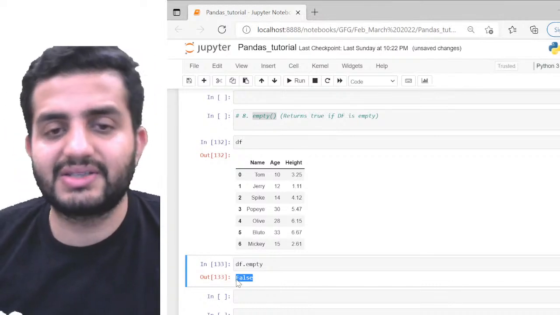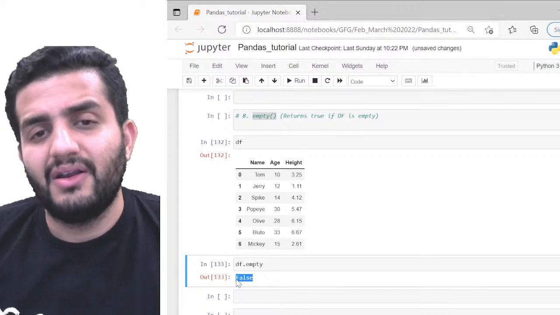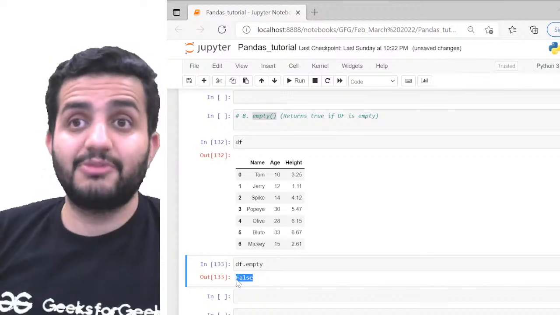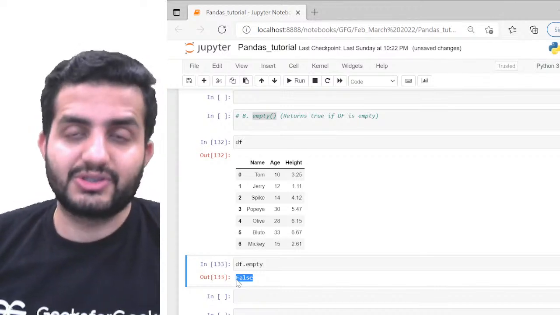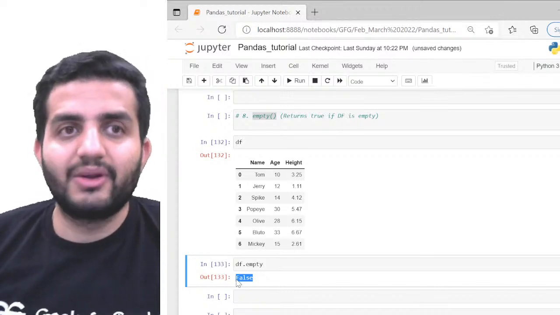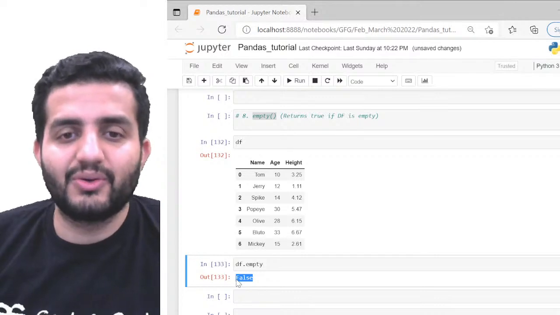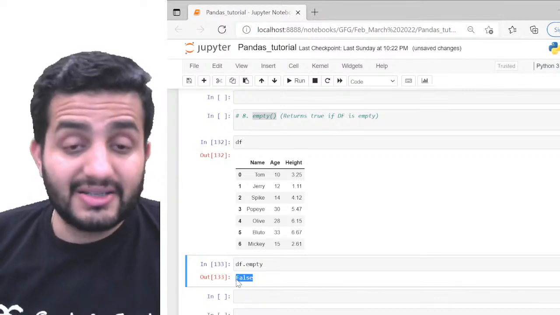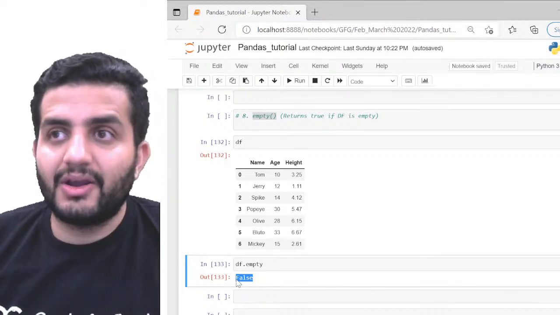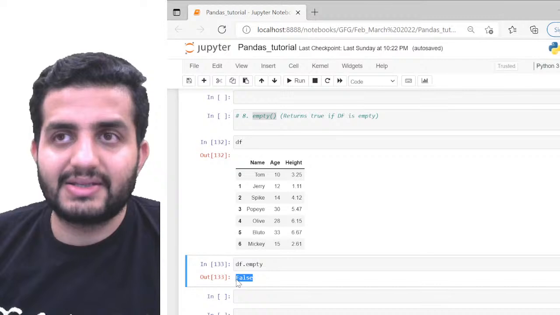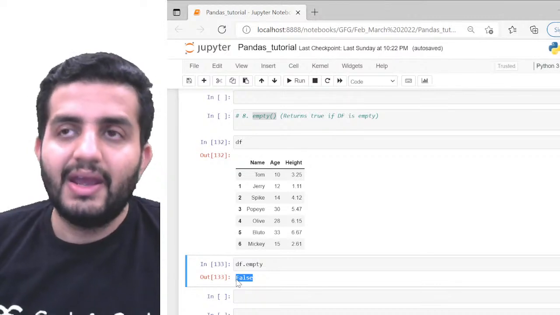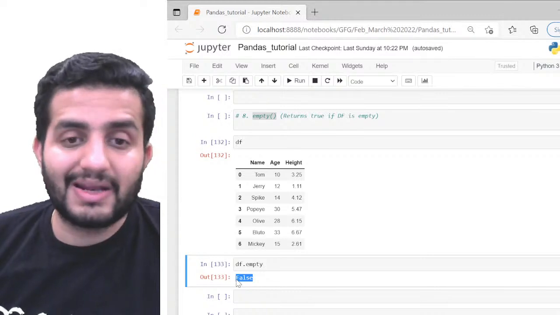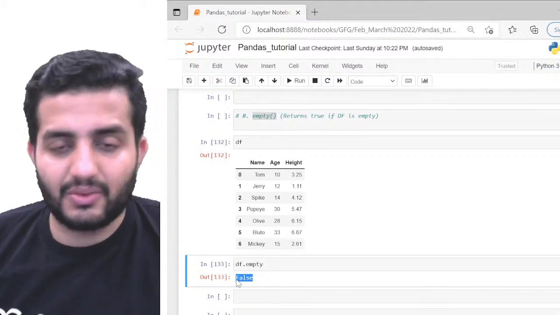Again, you can ask me why, when, and why do we use this. Because you can obviously ask me, right? I have created this data frame, so I know it won't be empty. So why would somebody create it like this? The reason is, assume that it's a big code, like 1,000 lines, and in between you're creating a data frame after doing some analysis, after doing some manipulation in the code, right?